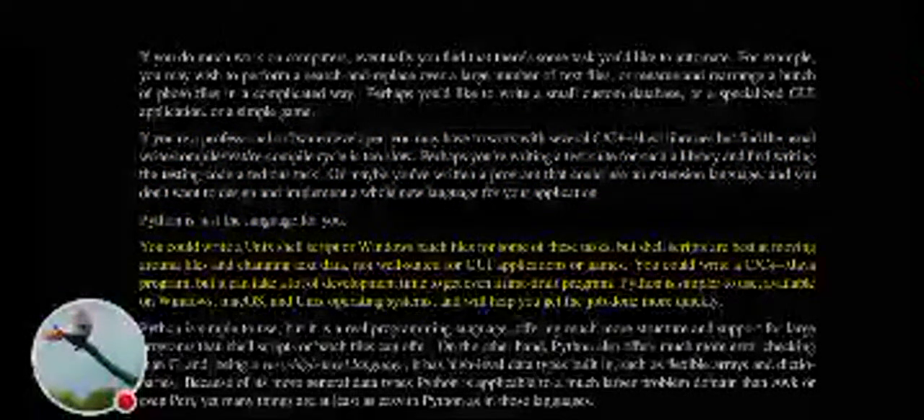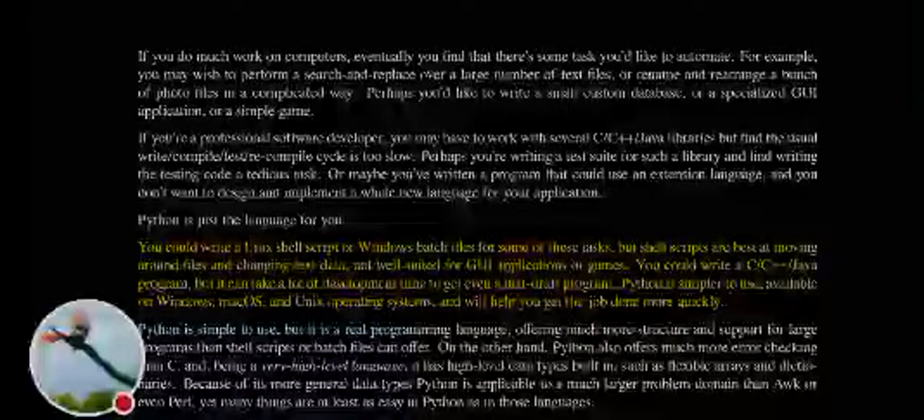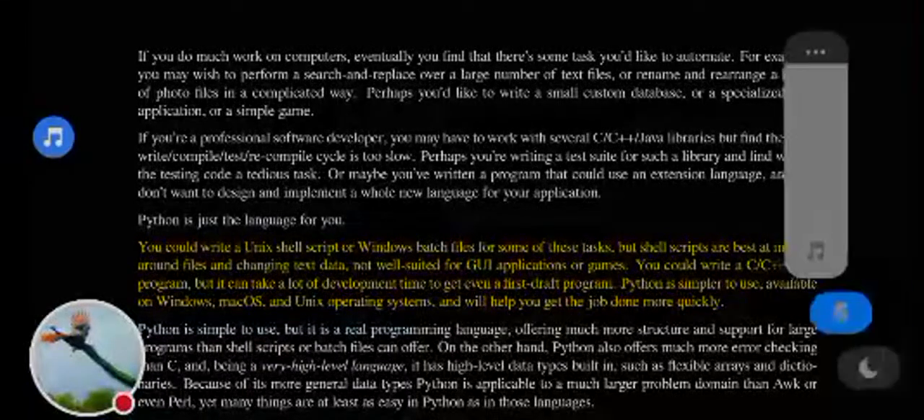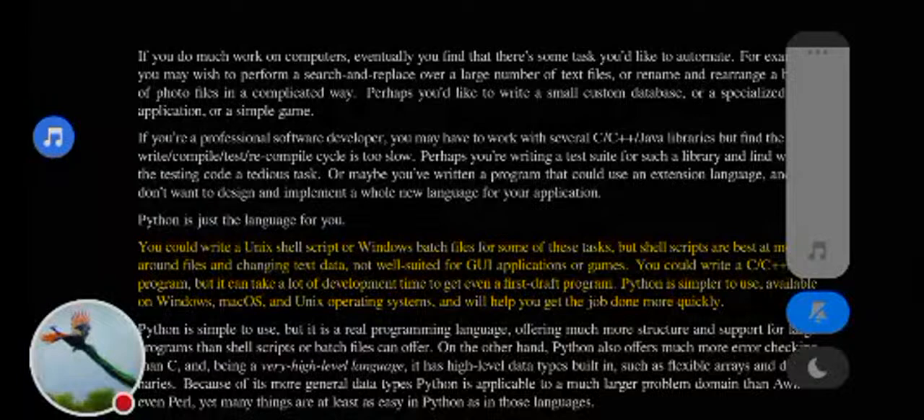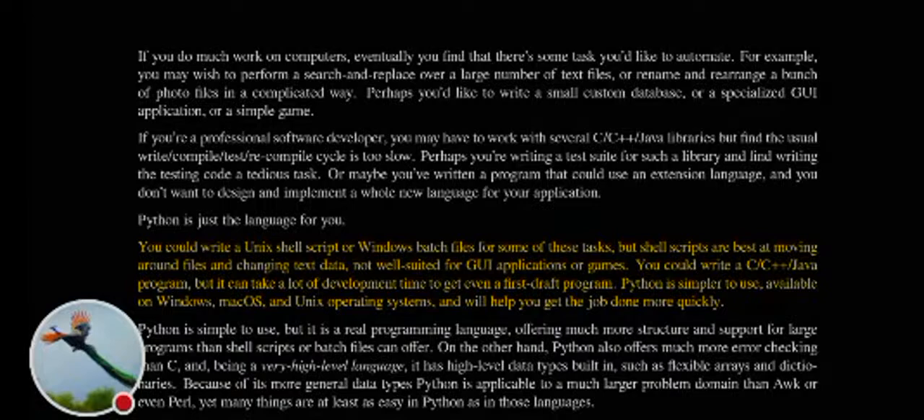You could write a Unix shell script or Windows batch files for some of these tasks, but shell scripts are best at moving around files and changing text data, not well suited for applications or games. You could write a C, C++, Java program, but it can take a lot of development time to get even a first draft program. Python is simpler to use, available on Windows, macOS, and Unix operating systems, and will help you get the job done more quickly.